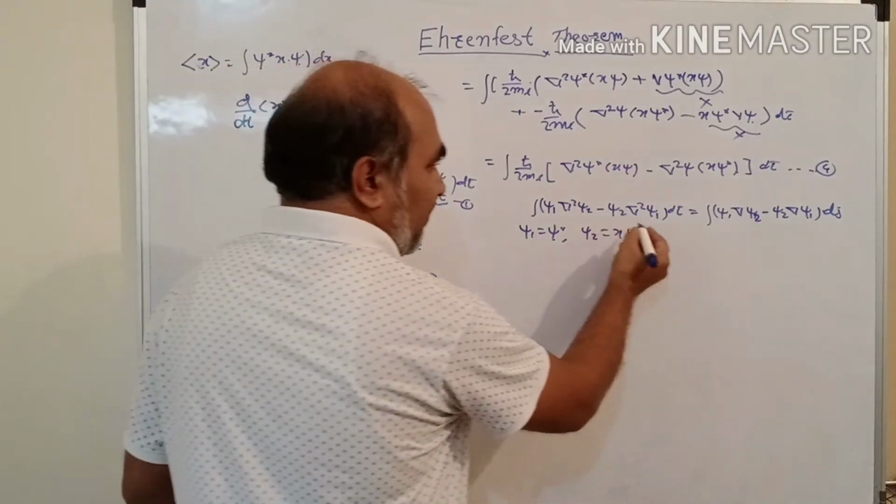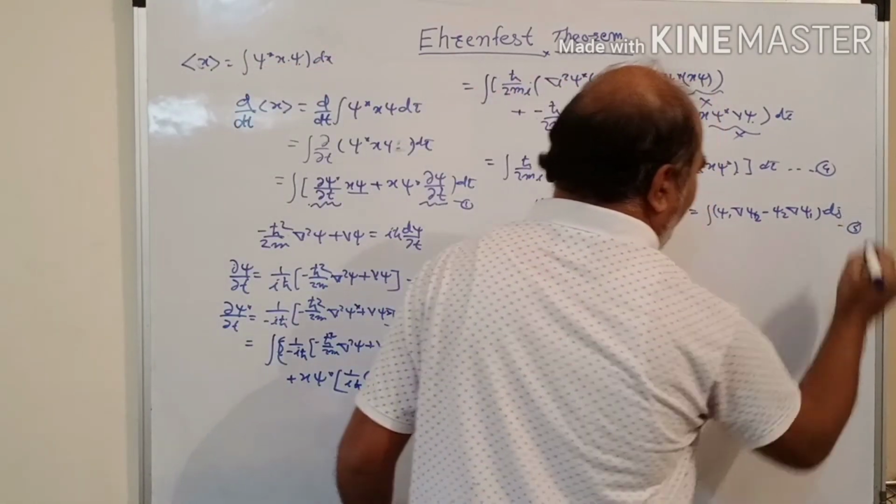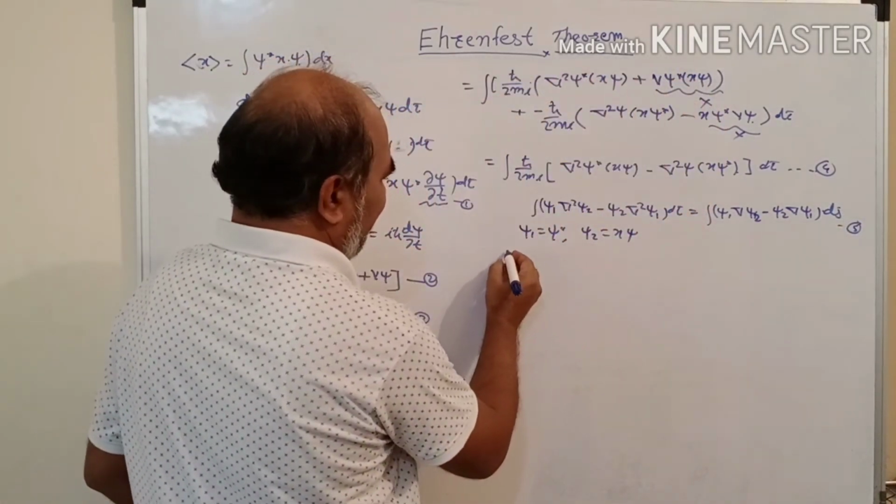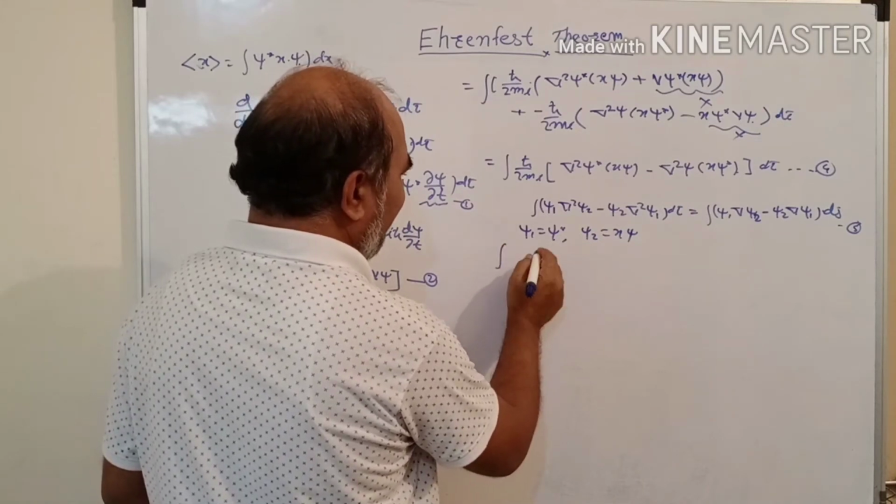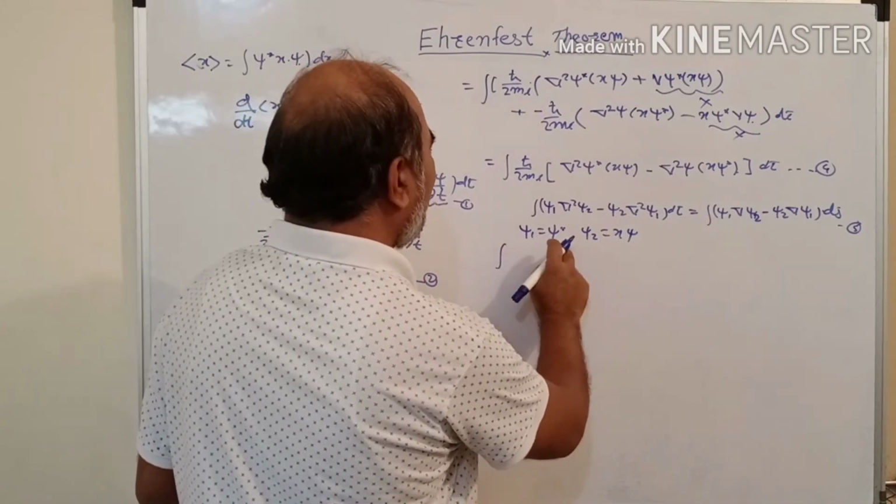Therefore, this is equation 5, Green's theorem, and this becomes the integration where psi 1 is equal to psi star.